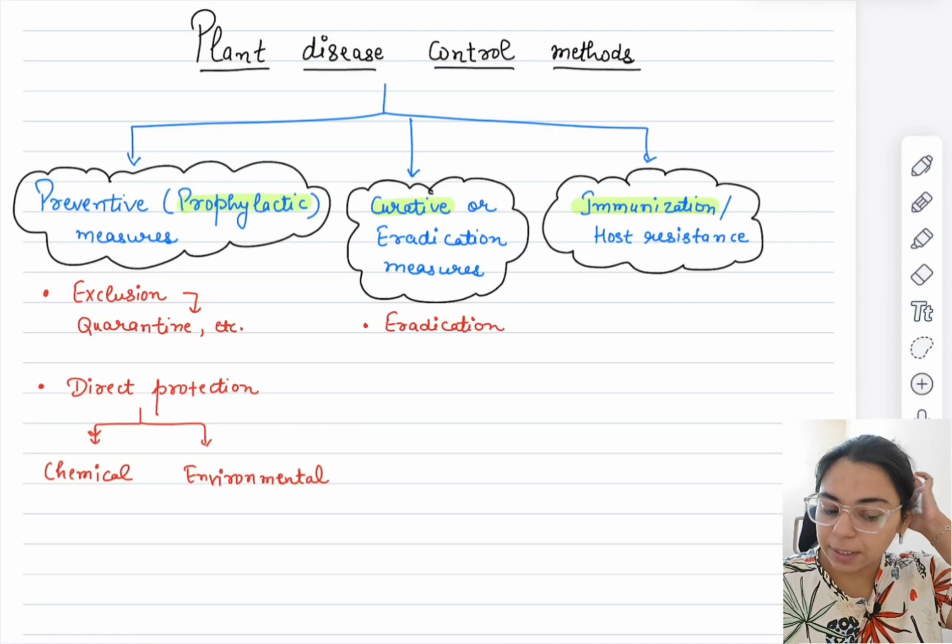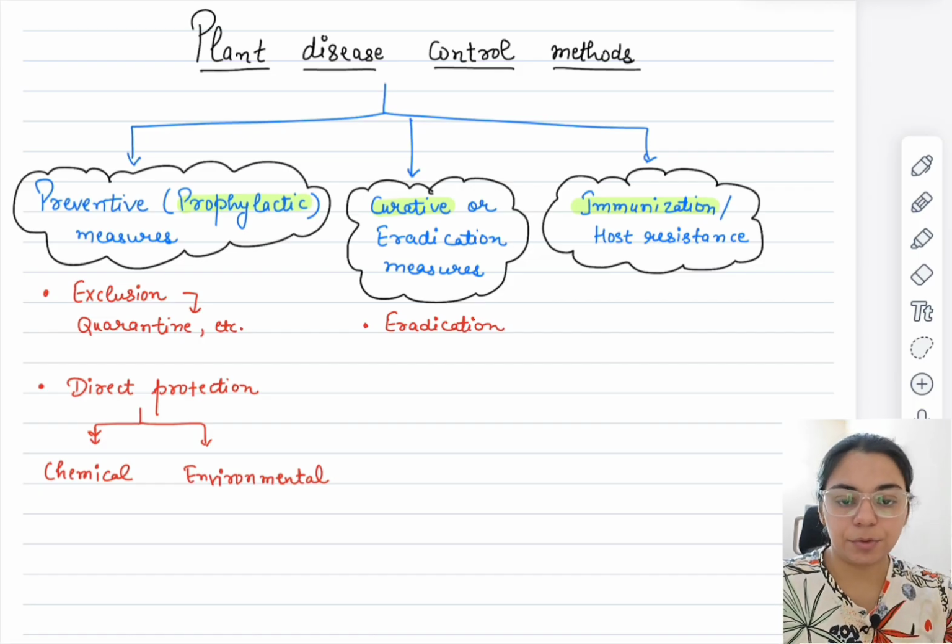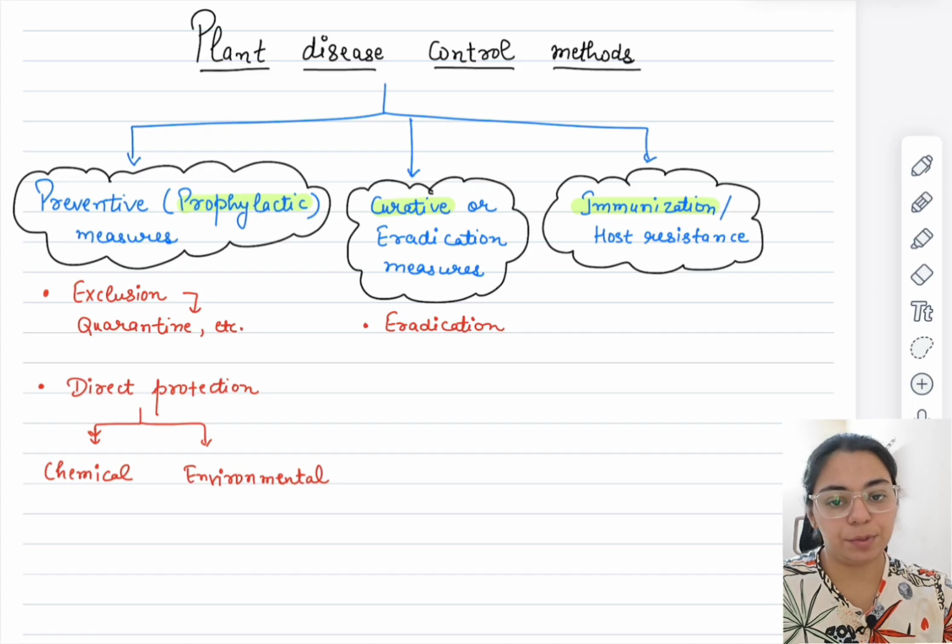So today we'll be studying plant disease control measures, okay. We know that fungi are the major cause of diseases in plants, and there are many fungicides and many chemicals we use to get rid of or prevent these diseases.